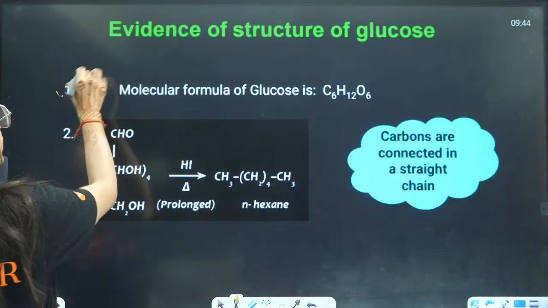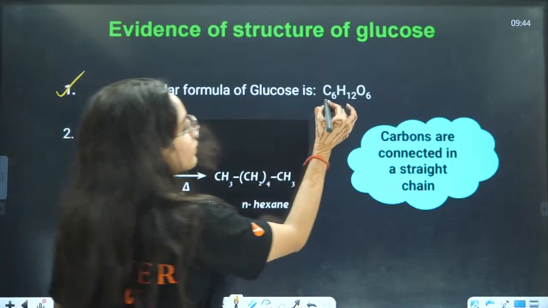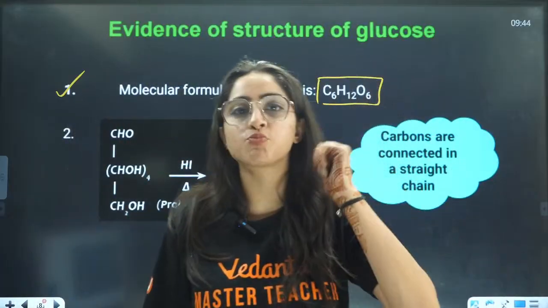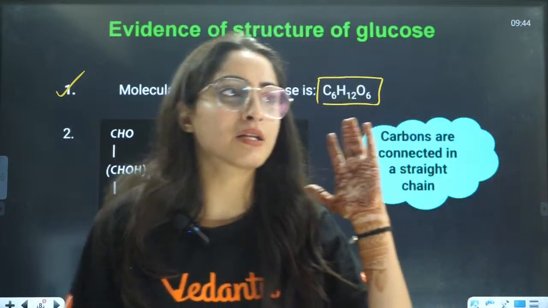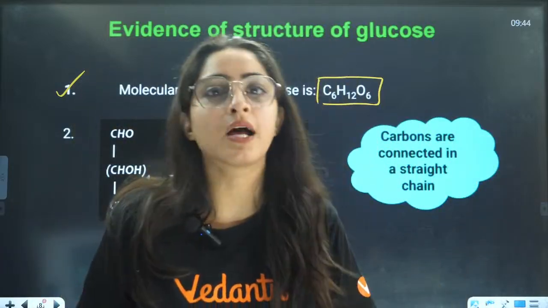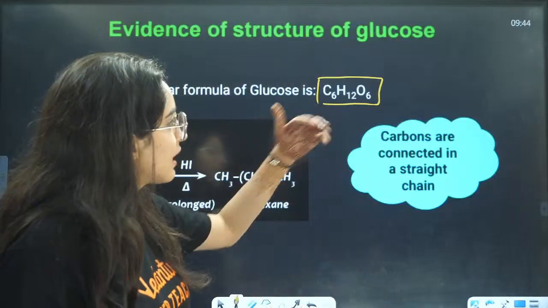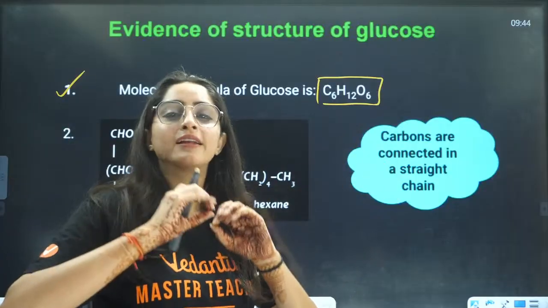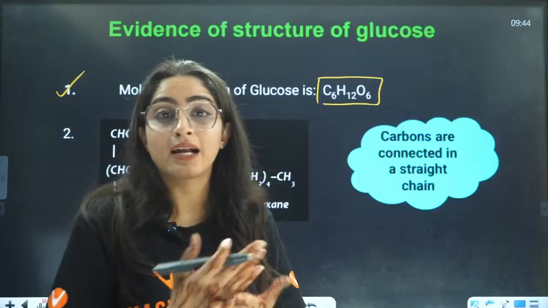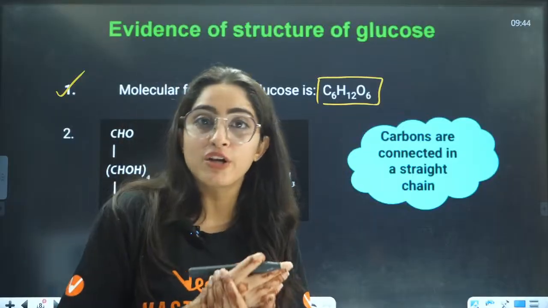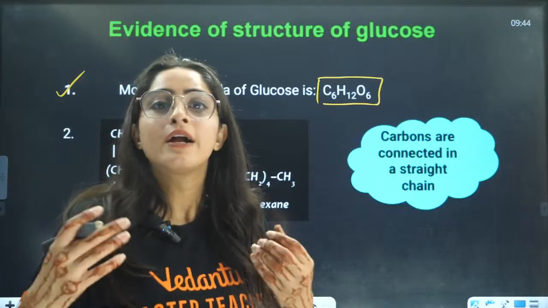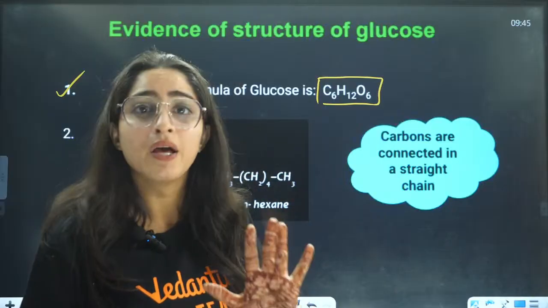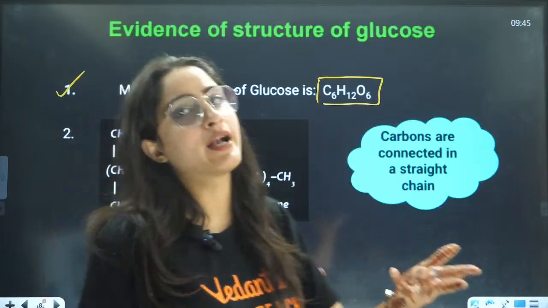So, first thing is we want to know about the molecular formula. The molecular formula was C6H12O6. Now, ma'am, who told us this molecular formula? Molecular formulas are studied on the basis of NMR spectroscopy, which is not in your syllabus, that is in the higher classes. Through graphs you study a particular structure and determine how many oxygen and how many hydrogen it has. NMR spectroscopy also tells the nature of the compound, whether it has an aldehydic or ketonic group.